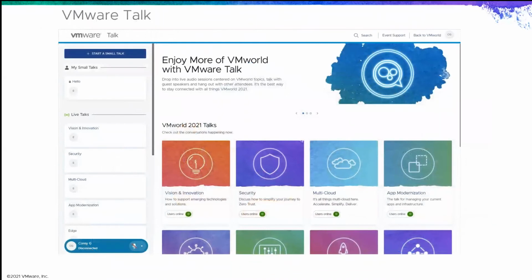And then we have VMware Talk. This is something new. This is a VMware product. It's an opportunity, think like Clubhouse, where you can start short chats or talk about specific topics, for example vision and innovation, security, multi-cloud, app mod. Those things are all going to be available, and you'll see how many users are online to jump in to a live talk. So you can network with people in a new and fresh way, or start a small talk one-on-one.